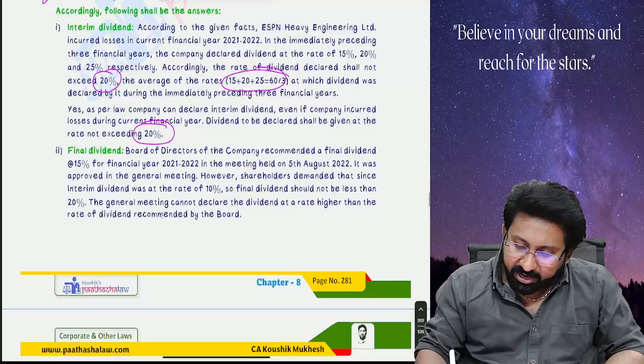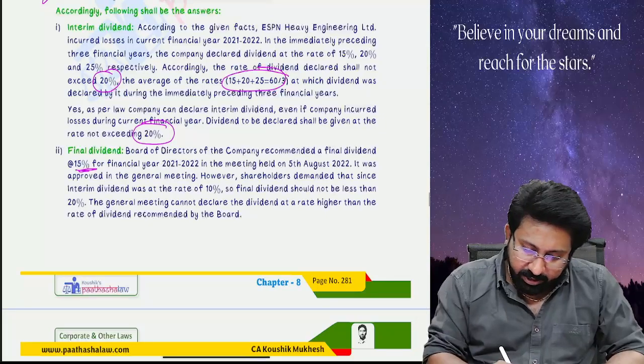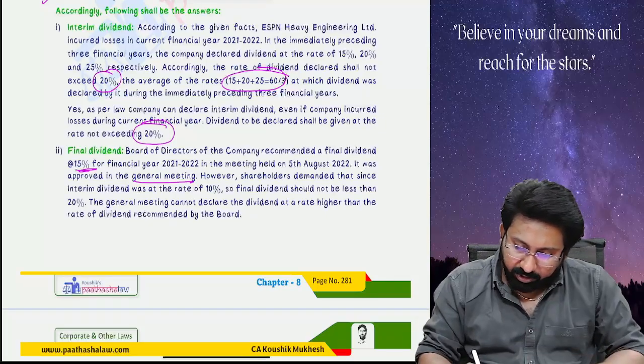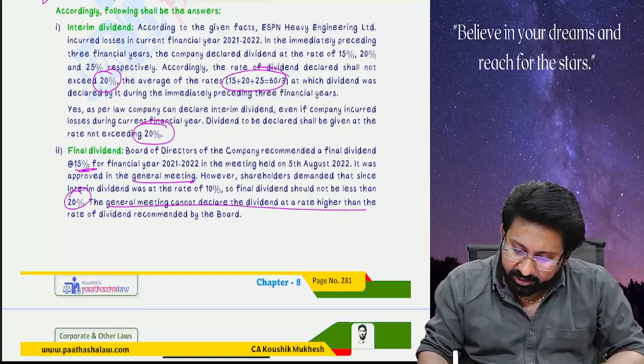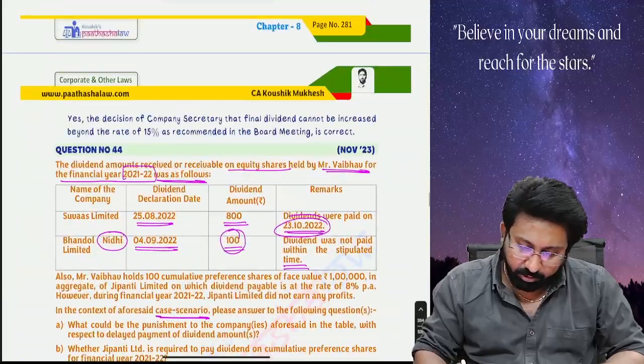So the board of directors recommended 15%. It was approved at the general meeting. However, shareholders demanded 20%. The general meeting cannot declare the dividend at a rate higher than the rate recommended by the board.